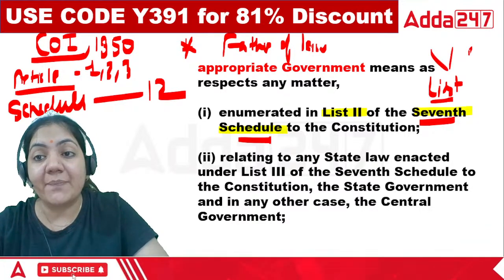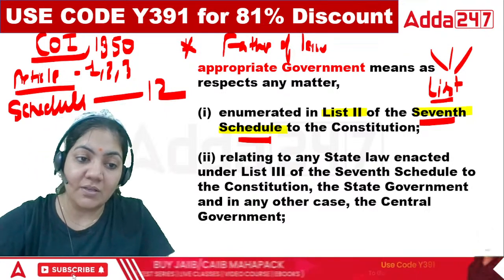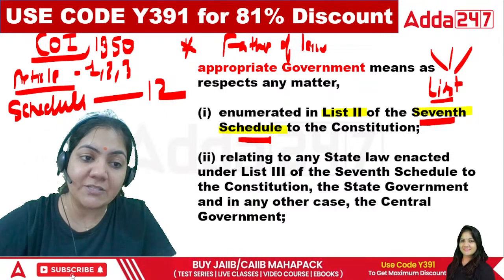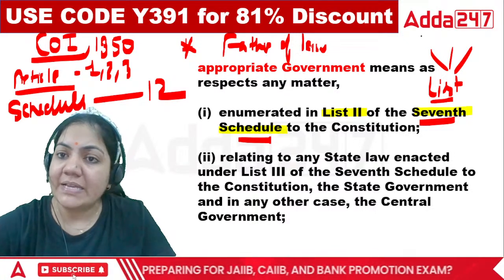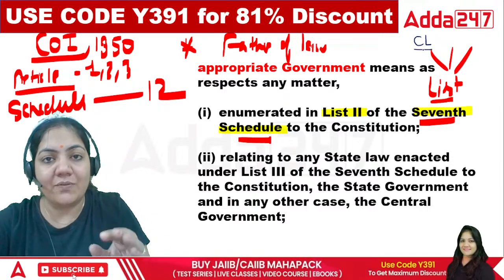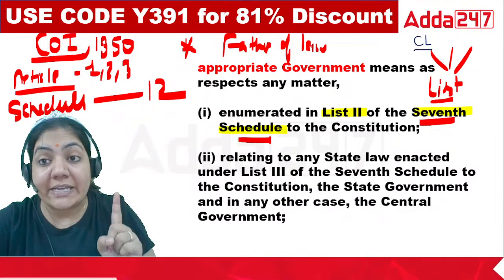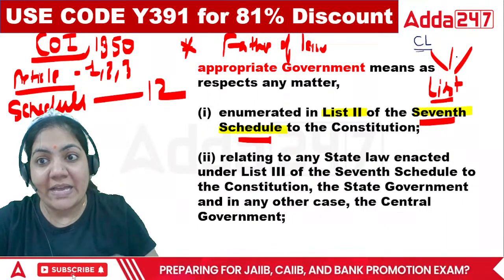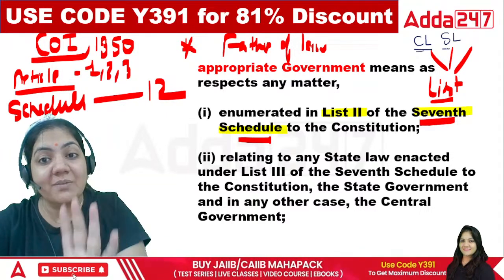So in India, there are 3 types of list. The first one is the central list. List means the matter. Central list means that type of list, those subject matters, in which only the central government can make the law. Second is the state list, in which only the state government can make the law.